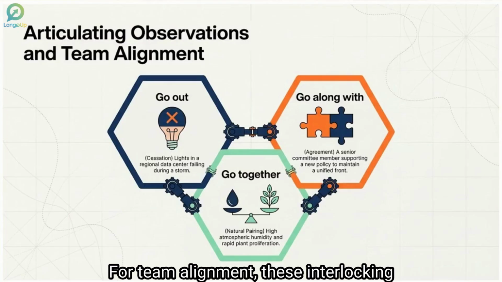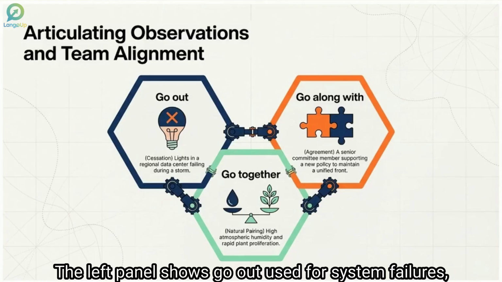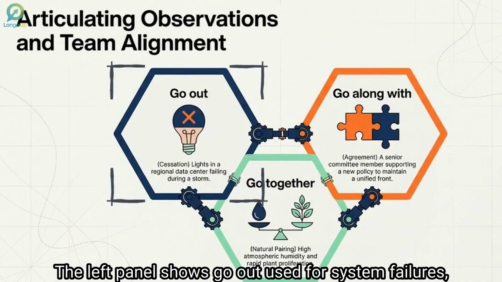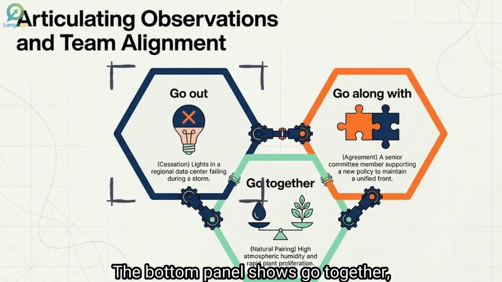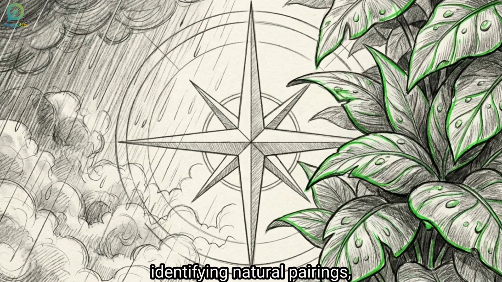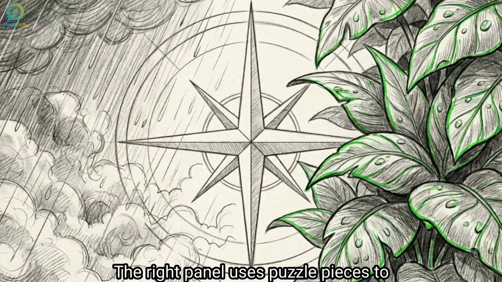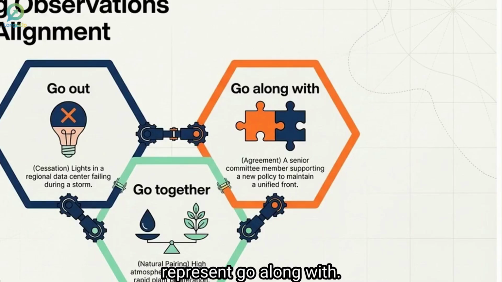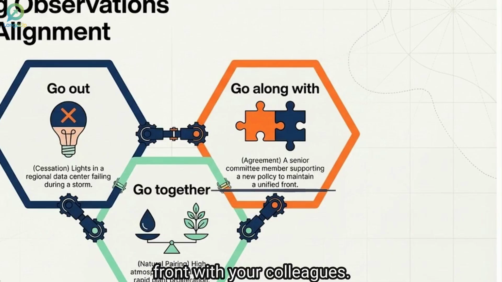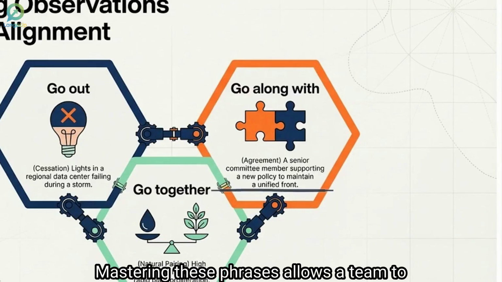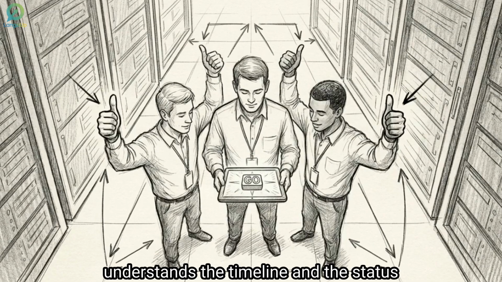For team alignment, these interlocking hexagons show how we observe our environment. The left panel shows go out, used for system failures, like lights in a data center failing during a storm. The bottom panel shows go together, identifying natural pairings, like high humidity and rapid plant growth. The right panel uses puzzle pieces to represent go along with. This is the phrase used to express professional agreement and maintain a unified front with your colleagues. Mastering these phrases allows a team to stay synchronized, ensuring everyone understands the timeline and the status of the systems they rely on.